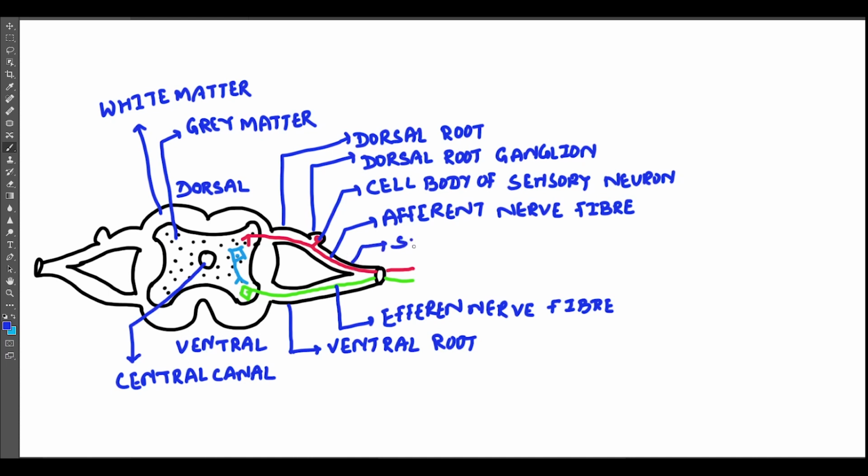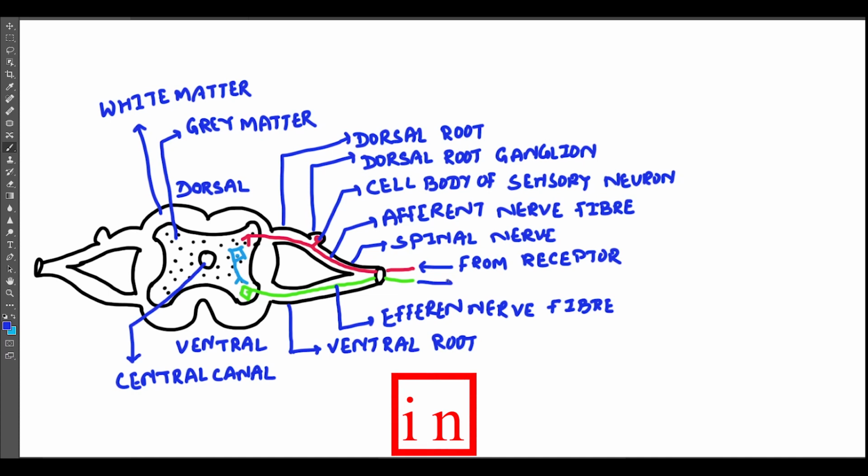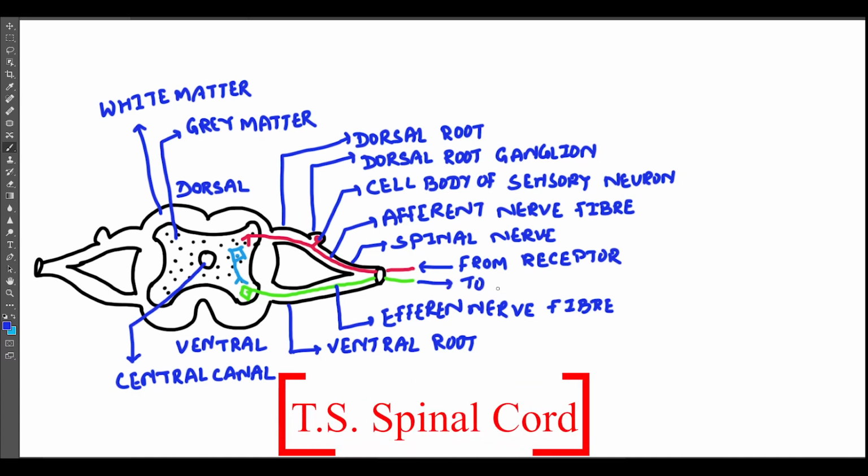This is the spinal nerve. It is also known as mixed nerve because it contains two types of nerve fiber. These are the afferent nerve fiber, which is sensory in nature, and the other one is efferent nerve fiber, which is motor in nature. So this nerve fiber arises from the receptor, that may be the skin or any other sense organ. This nerve fiber carries the nerve impulse to the effector.